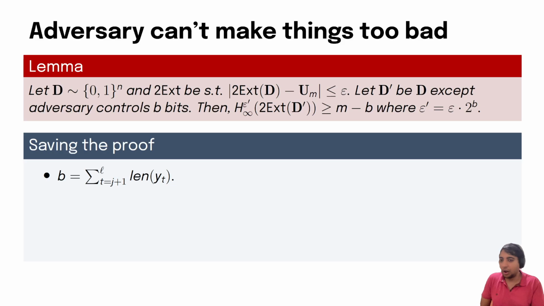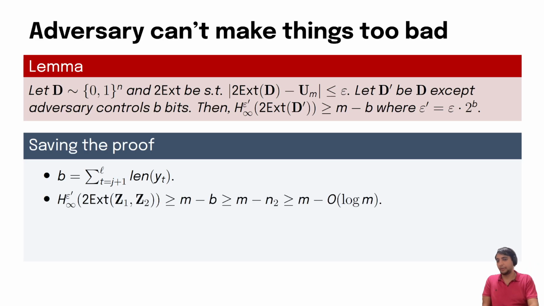So, as the blocks yj plus 1 to yl are all controlled by the adversary, the number of bad bits b is the sum of the lengths of these yi's. By the above lemma, we can guarantee that the output entropy will be at least m minus b. Also, because m is proportional to the length of z1, which is very large compared to the length of z2, we will still have lots of entropy.